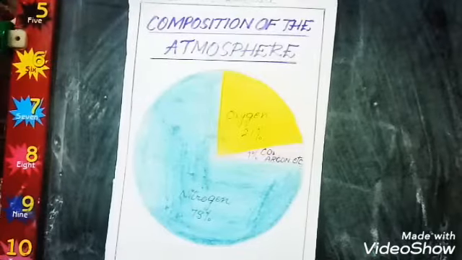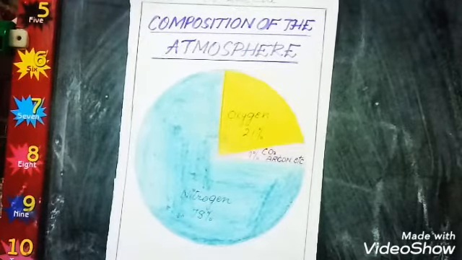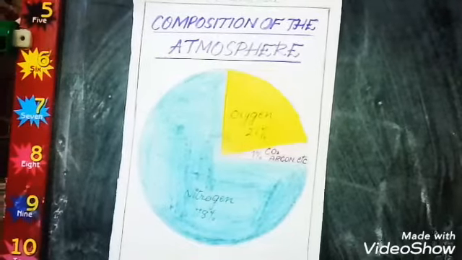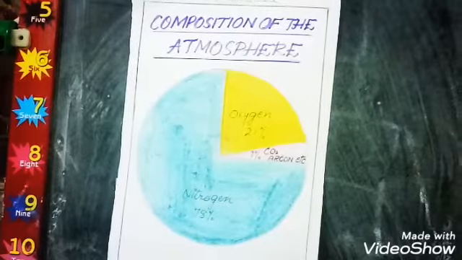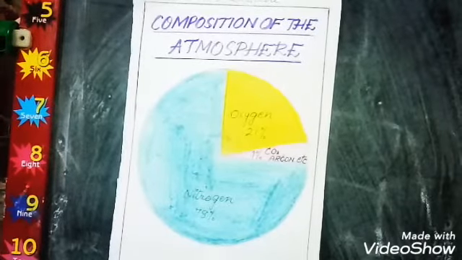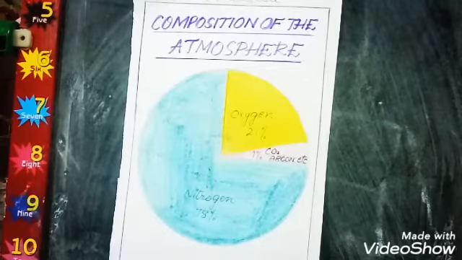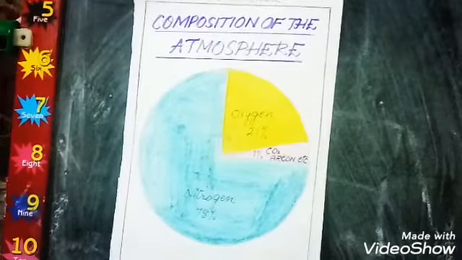The temperature of the atmosphere also decreases with height at the rate of about 6.4 degrees per kilometer. Wind causes change in weather. For example, when cold wind passes over a place, it lowers the temperature of that place. Wind carrying moisture brings rain to a place.